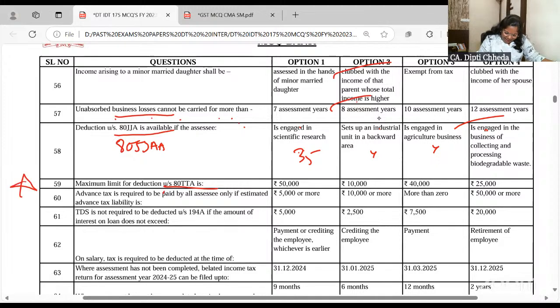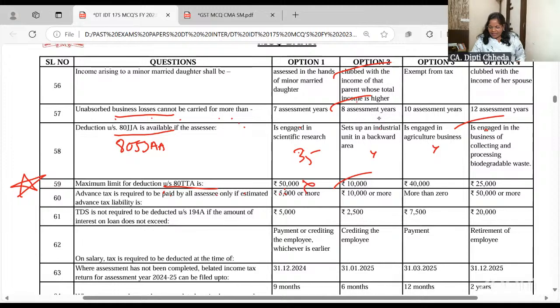80TTA, marked very, very important. How much deduction is allowed? 10,000, on savings account and all bank account interest. For savings in post office and bank accounts, all is allowed up to 10,000. And if you're a senior citizen, 60 years and above, instead of 80TTA, you can go for 80TTB. There, how much interest is allowed to be deducted? 50,000. That's why they have given 50.